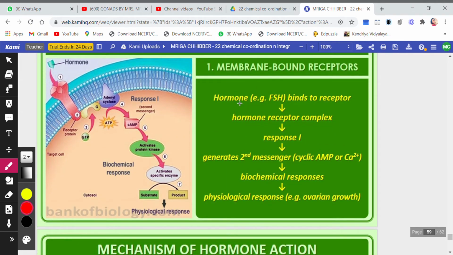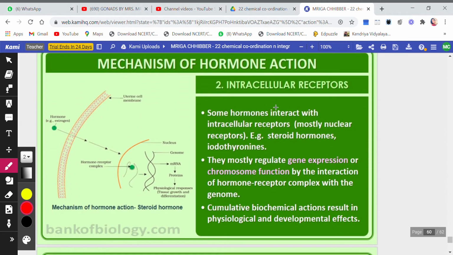Next, you see here hormone like FSH binds to the receptors. Then hormone receptor complex is formed. First response occurs. First response then generates the second messengers. Then biochemical responses are being done, and then physiological response, that is the ovary grows. Physiologically the ovary grows. So the hormone stayed outside, but due to its effect, whatever changes were to come in the ovary have come. Okay.